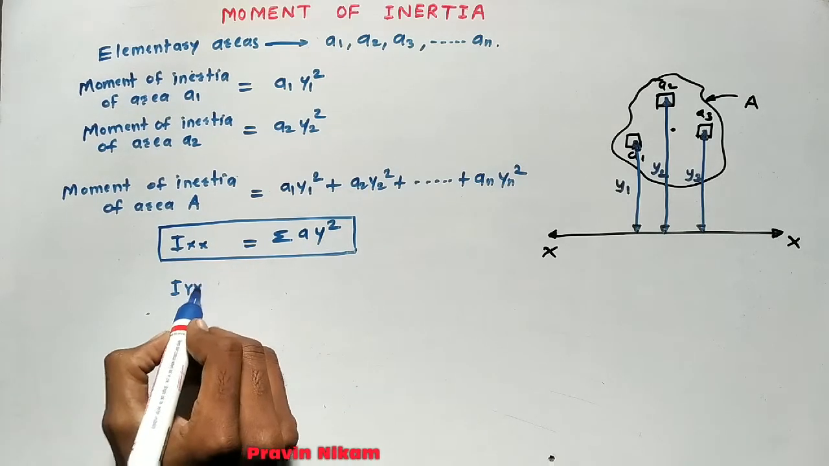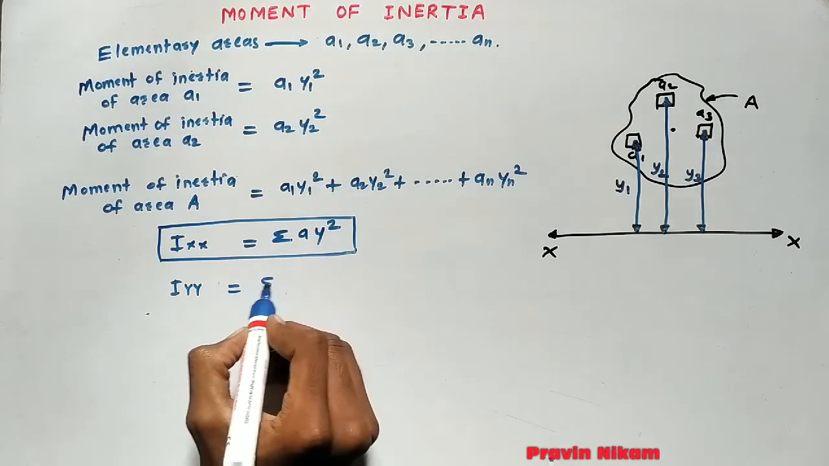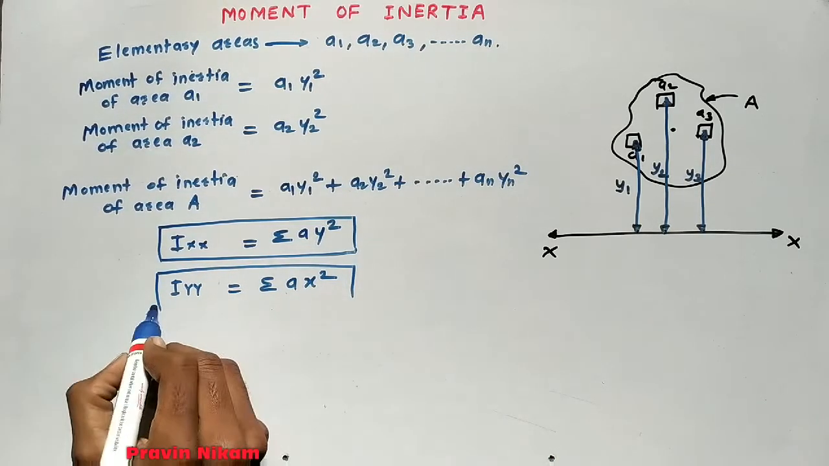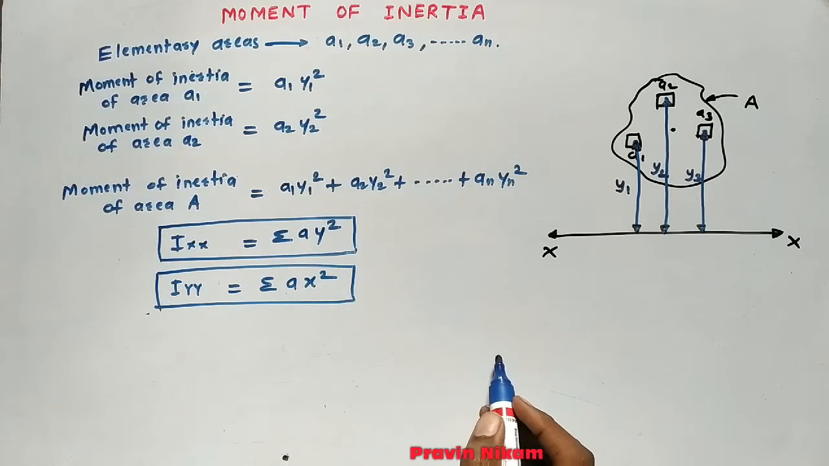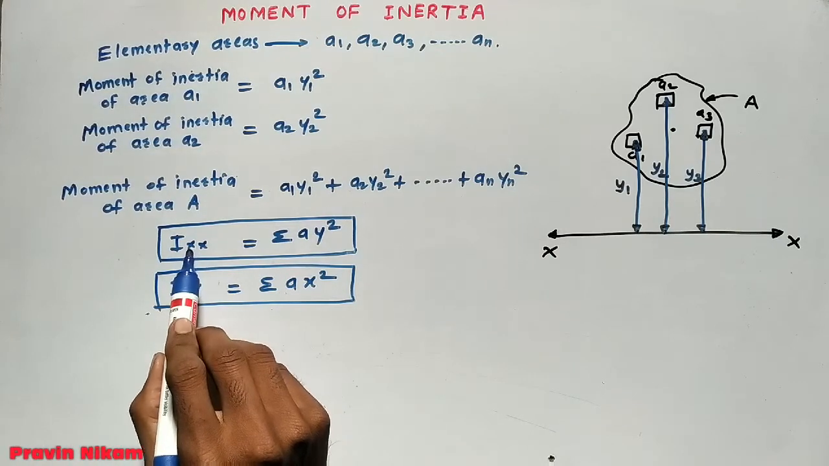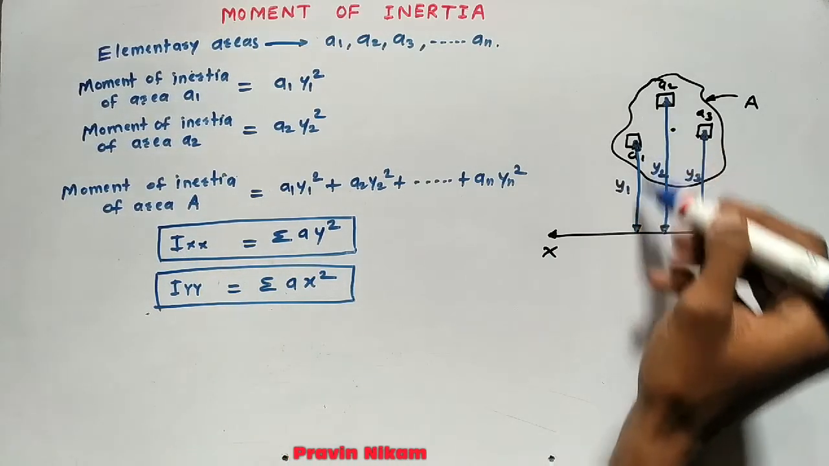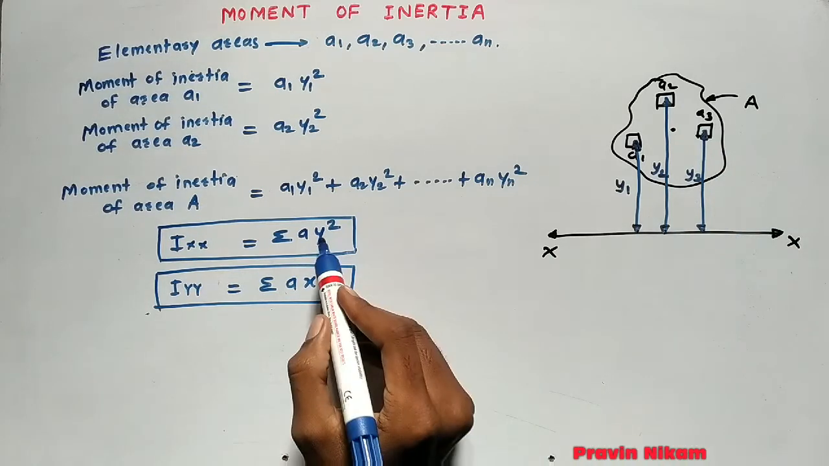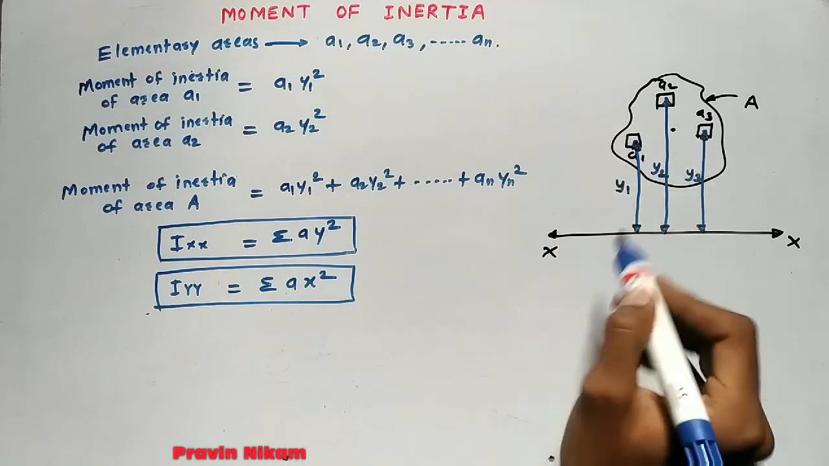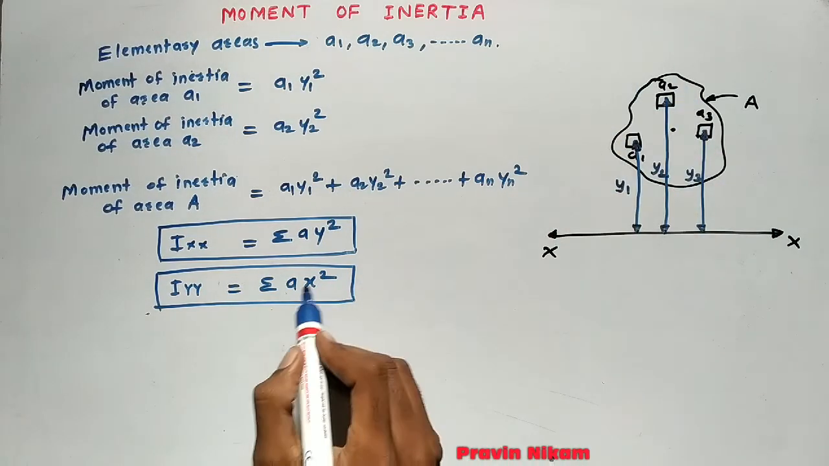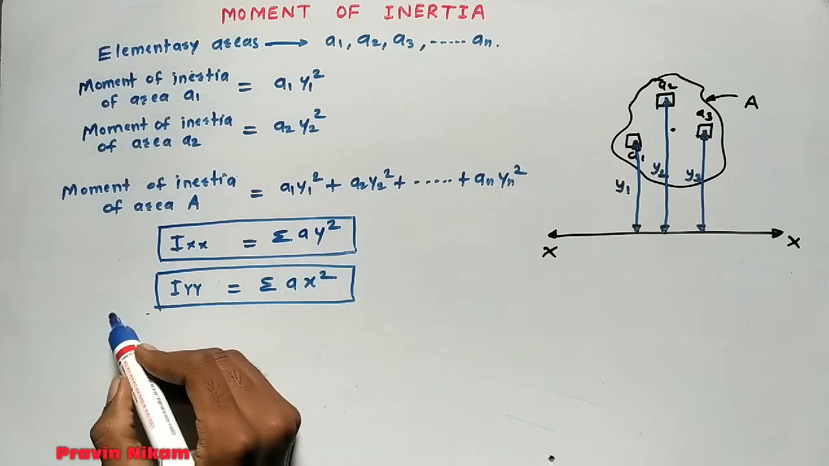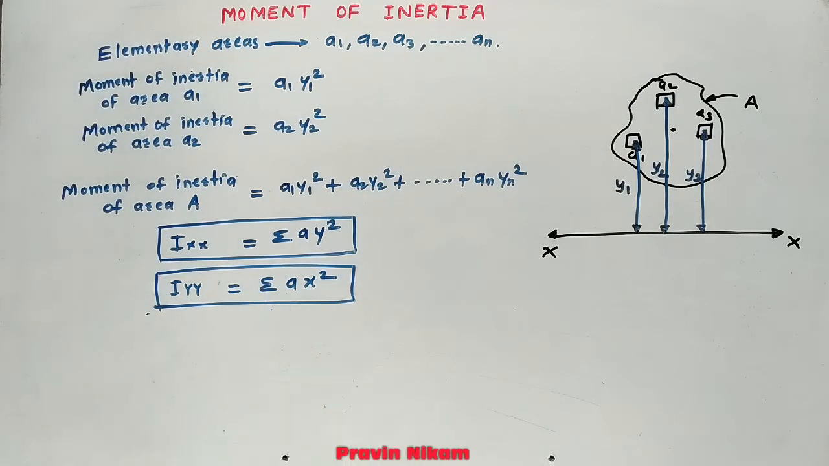And what is Iyy? Similarly, Iyy is equal to summation a x square. So during calculation of Ixx, the distances taken are on the vertical axis, that is y. And if Iyy is to be calculated, the distances taken are x. So a x square. This is the formula for moment of inertia.